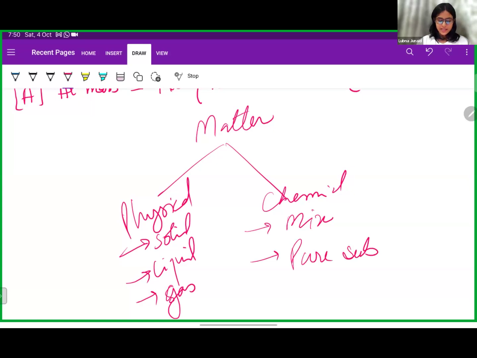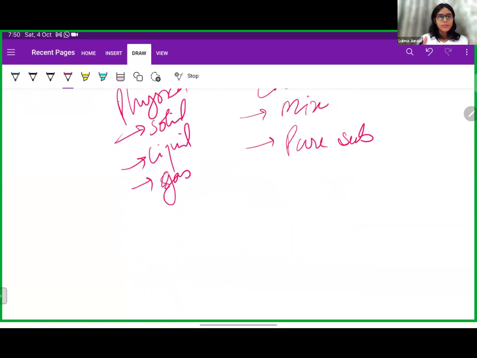So first let us study how we are classifying matter into physical aspects. In physical aspects, we'll be classifying it as solid, liquid, and gas. The properties of solid, liquid, and gas you might already know. In solid, it has a very tight packing, the intermolecular force is very high, and there is very low intermolecular space, so they cannot be compressed. The attraction between the molecules is very strong. Yes, exactly. Intermolecular forces are the force between the two molecules.